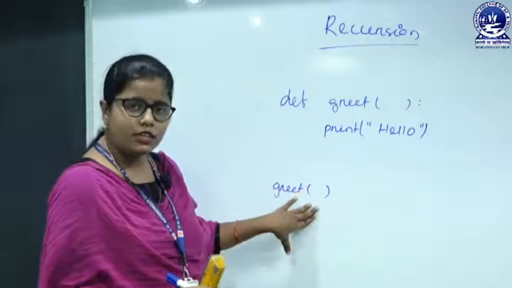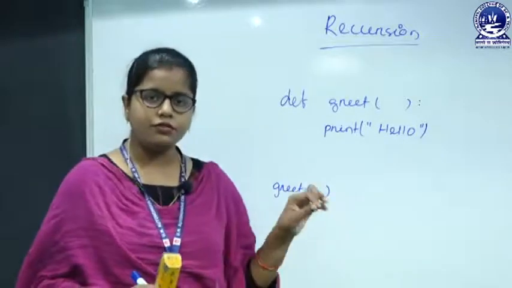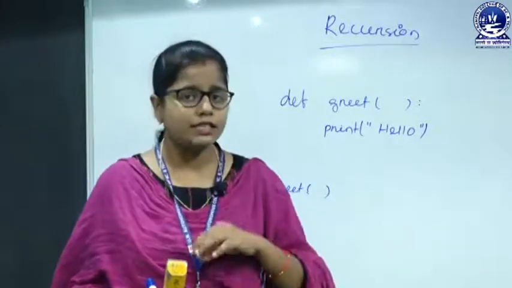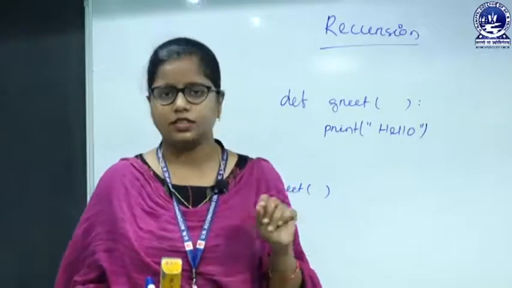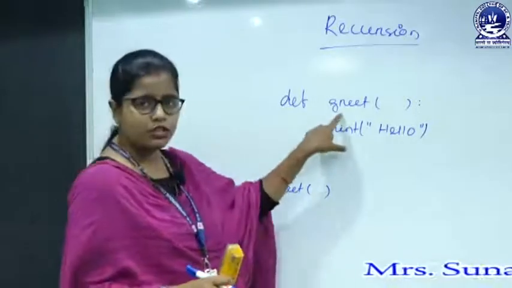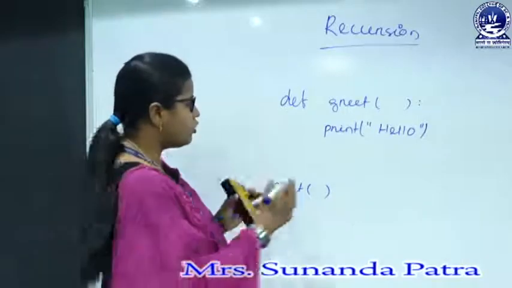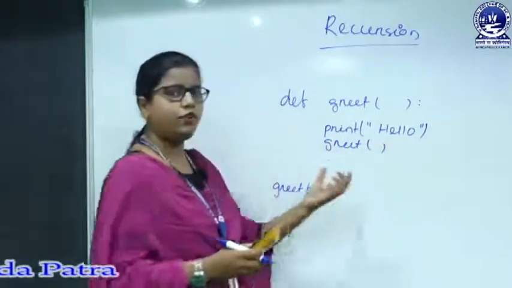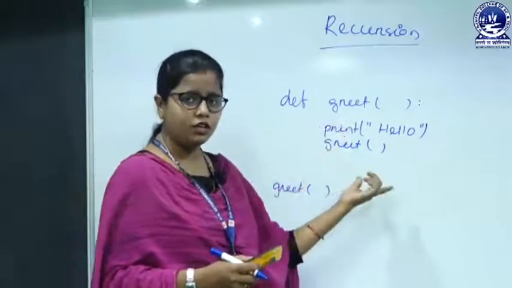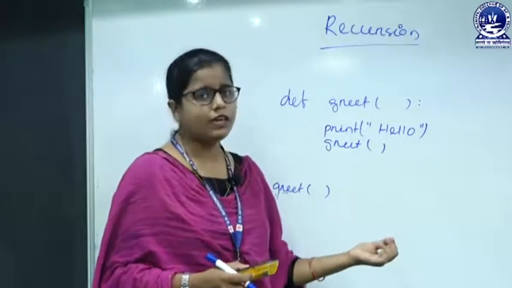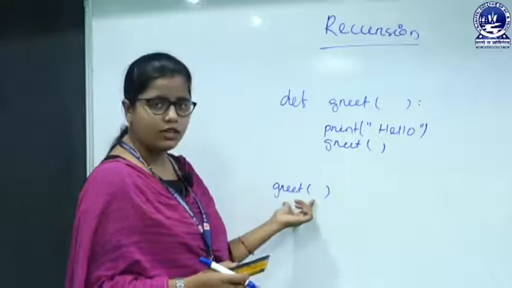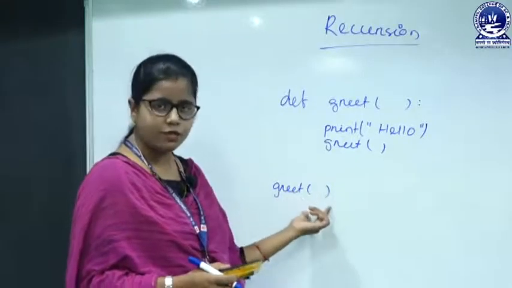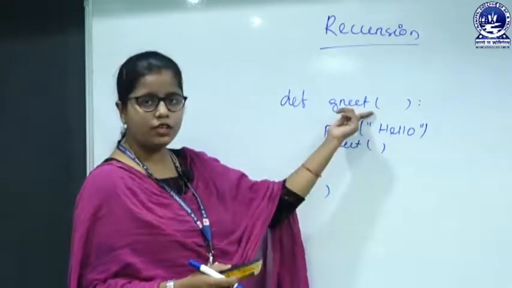By the definition we know that when the function calls itself, that is known as recursion. So, this is the function, and the function call should be here. I am calling the grid function from the function body. When my program gets executed, the execution will start from here, then jump to here.